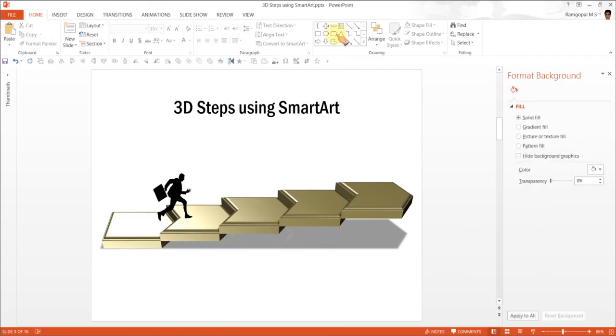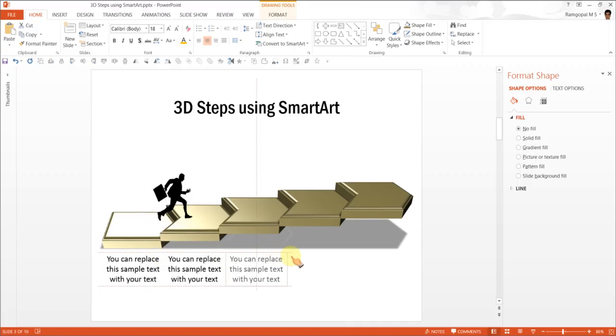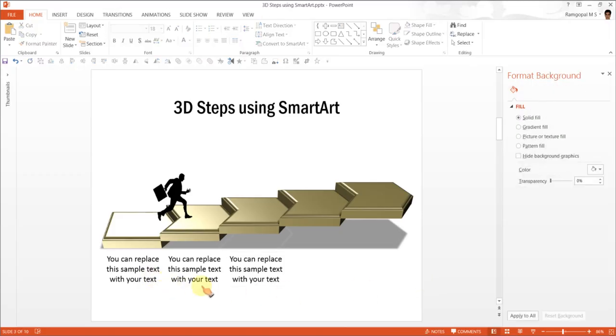Now all that is left for us to do is to add some text here. So you can replace this sample text with your text, and let me resize, and maybe I can keep it here, and I can give it a central alignment, and then I can hold the control while I move this text box, and I can keep adding more text boxes with the same technique. You can also use Ctrl C, Ctrl V, or copy paste, whatever you want.